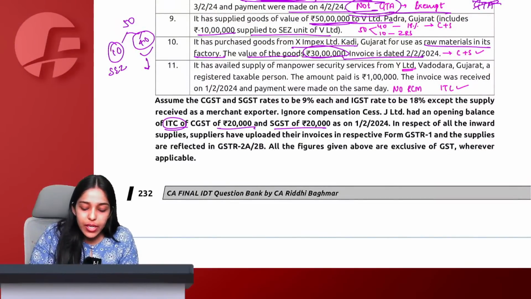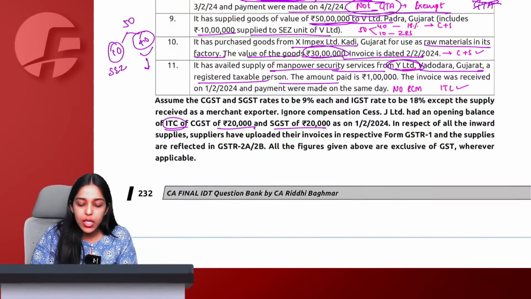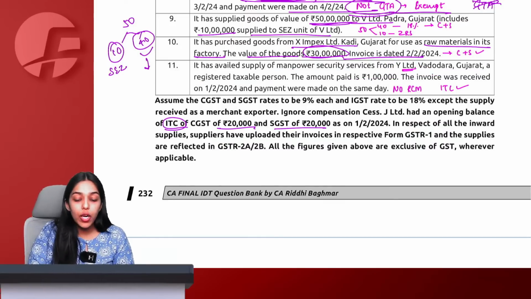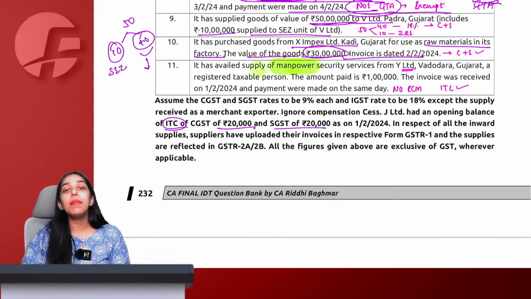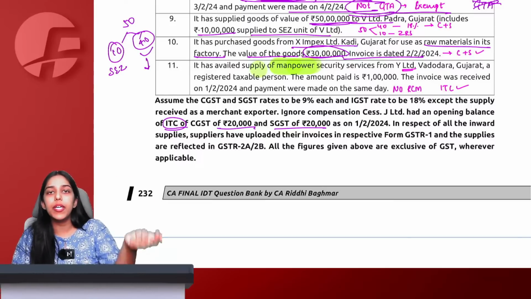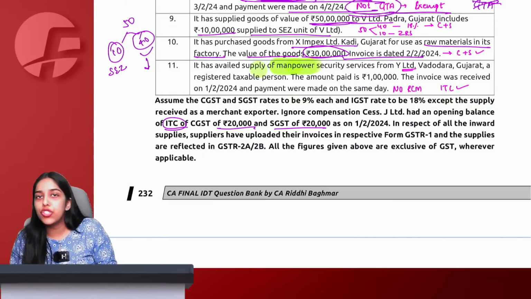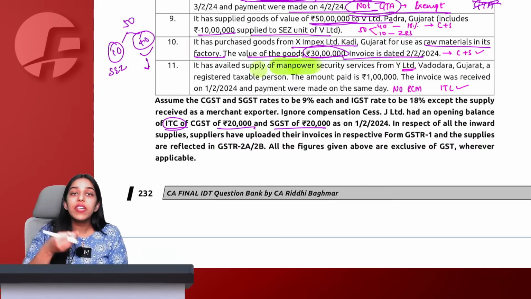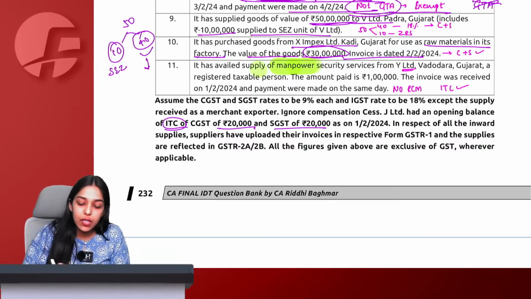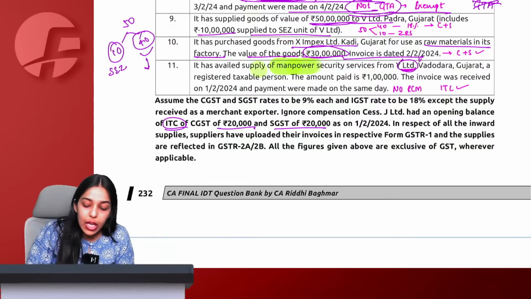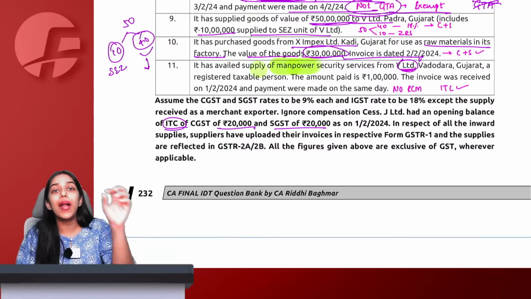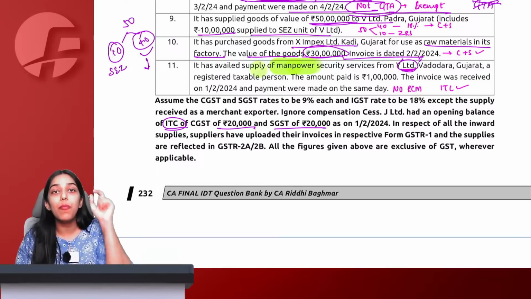After that, we availed supply of manpower security service from Y Limited, Vadodara, registered taxable person. Now see, for personal security services, manpower security services, if supplied by a person other than a body corporate to a registered person, then reverse charge mechanism provision comes. Here we have taken the security services from a limited company, which means no individual, no partnership firm, it is a body corporate.